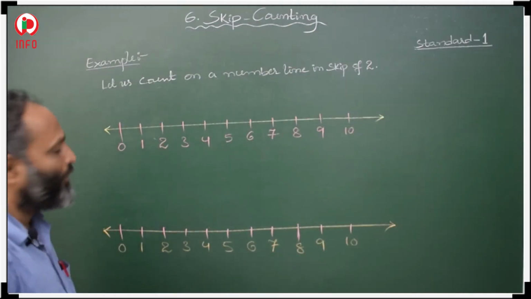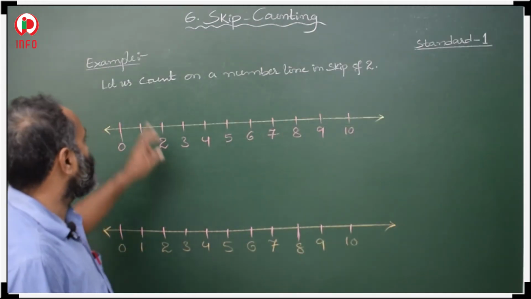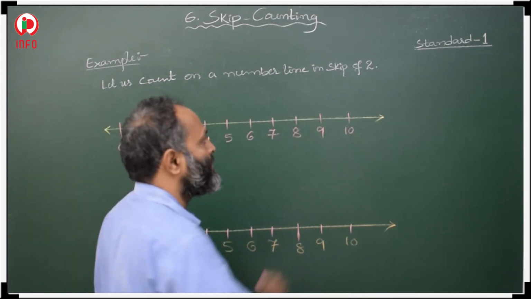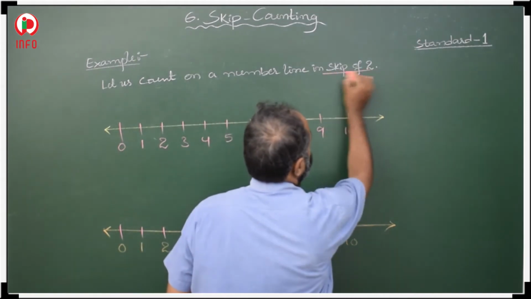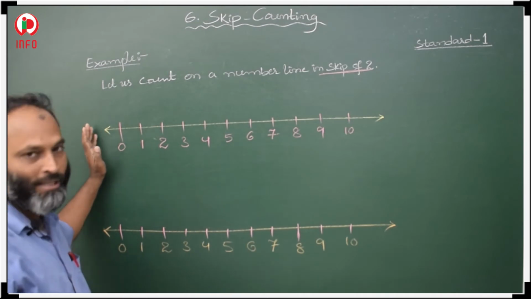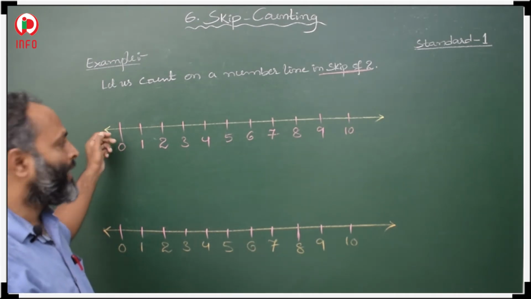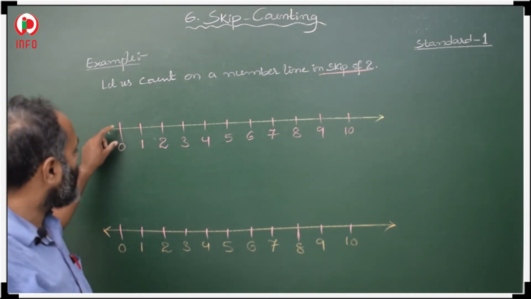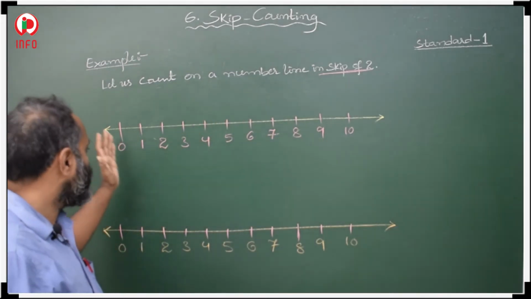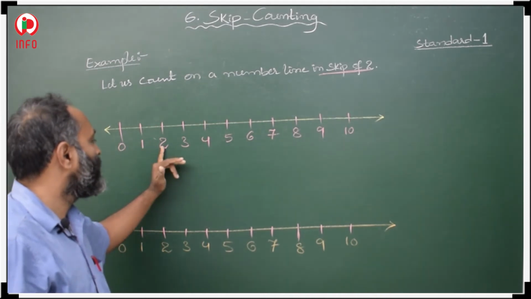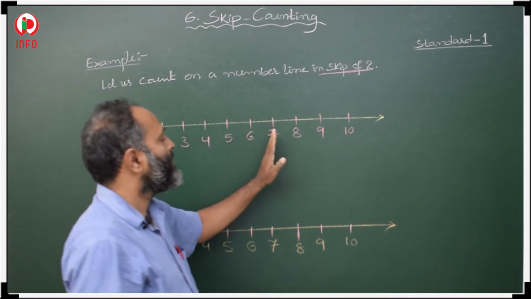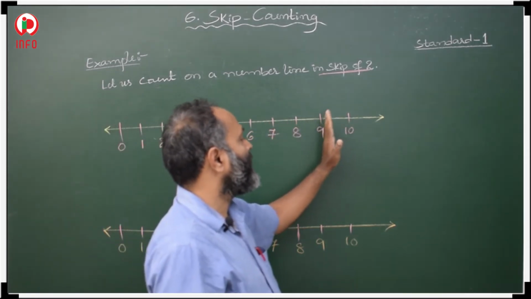Now, an example. In the example sum, let us count on a number line in skips of 2's. What is given here? Skip 2's. So first draw a number line, and note your numbers from 0 to 10: 0, 1, 2, 3, 4, 5, 6, 7, 8, 9, 10.